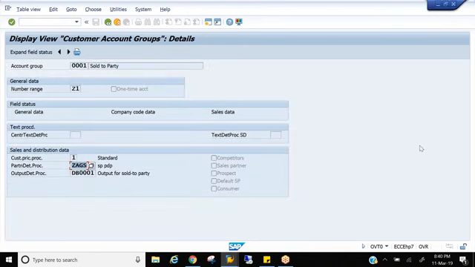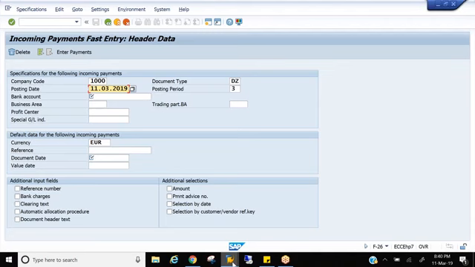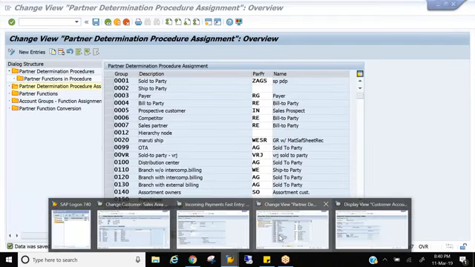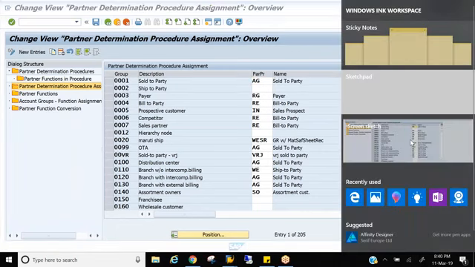So where is the link between the partner determination procedure and account group? That's there in the fourth step. In the fourth step of partner determination procedure, this is where we assign the partner determination procedure to the account group. That means that is how the system knows which customer you are creating, whether sold to party, bill to party, and so on.